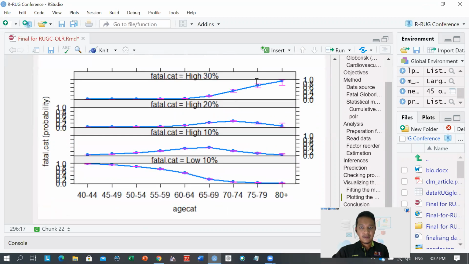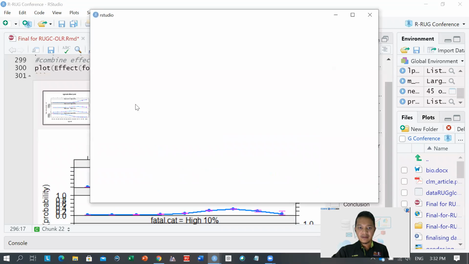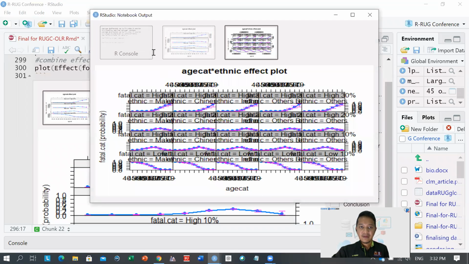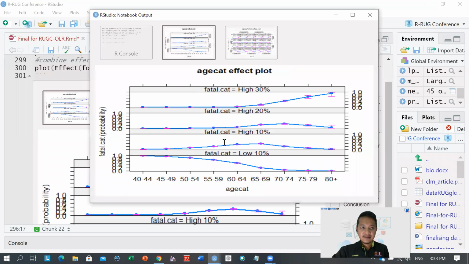If we have a look at the plot, it is rather easier for us to interpret. You can see here that the low global risk outcome is highest in the younger age group, and the high risk global fatal outcome, which is more than 30%, is highest among those in the older age group.